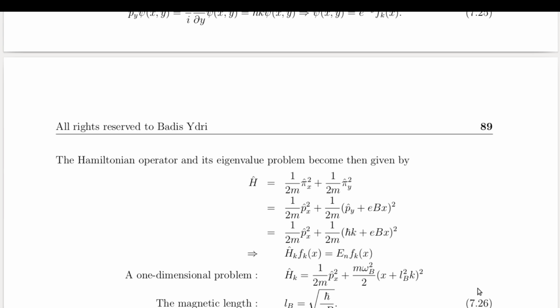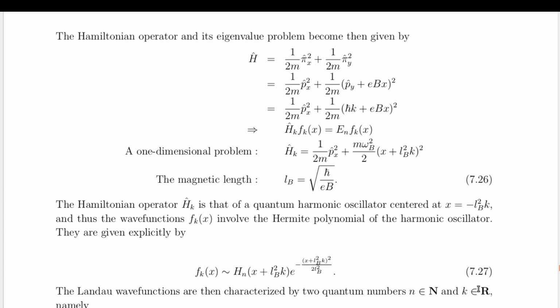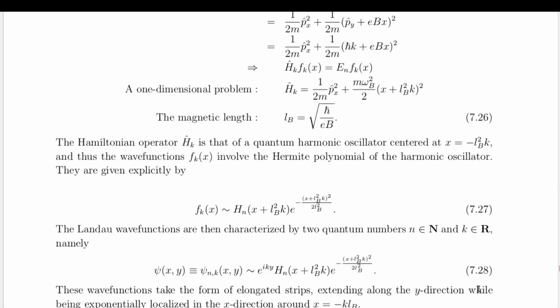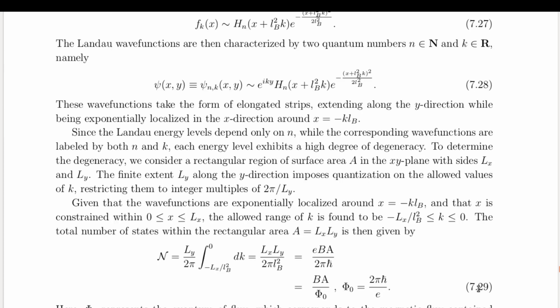This means that the quantized Hall conductivity is immune to impurities and disorder, making it one of the most stable quantum effects ever observed. Physicists soon discovered something even more bizarre. Under certain conditions, the Hall resistance does not follow simple integer values, but instead appears at fractional values. This discovery led to the realization that electrons in these materials were forming entirely new states of matter, governed by a phenomenon known as fractionalization.